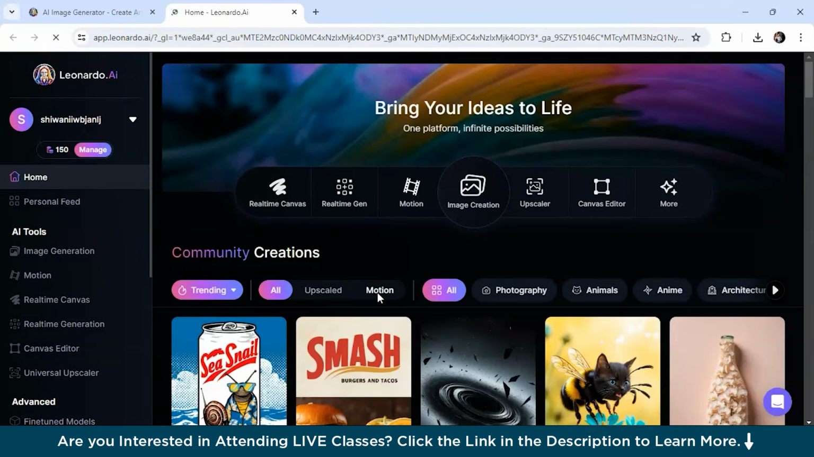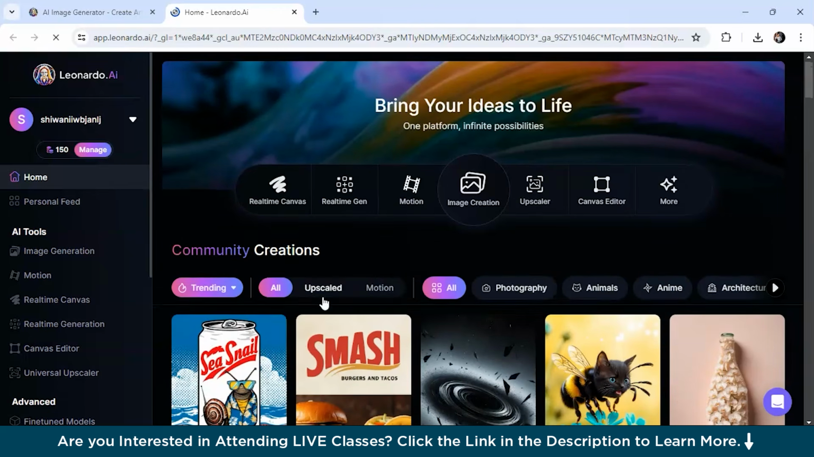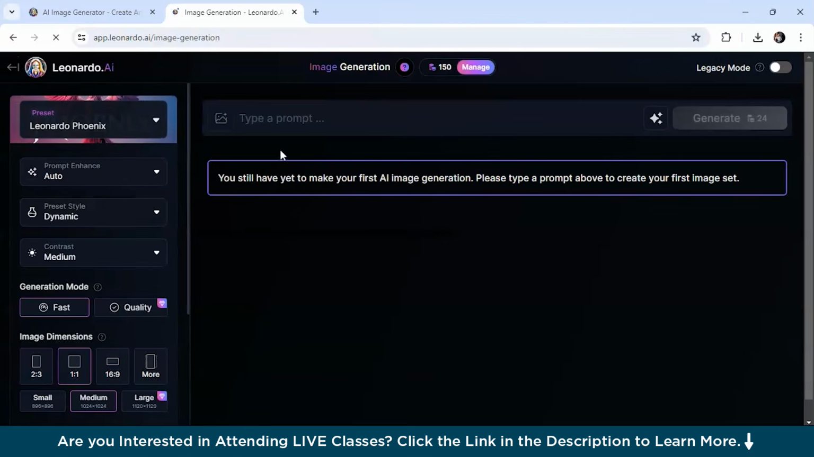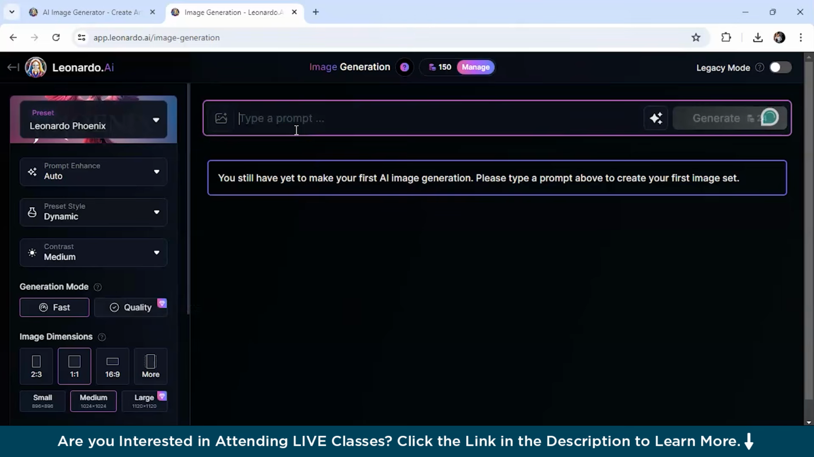So Leonardo AI offers extensive customization, allowing you to control dimensions, styles, and even generate prompts if you're stuck. So we'll just simply click on image generation. As you can see, different options are there. Generation mode, for quality purposes we need to have the premium version. So I type any prompt. Suppose the prompt I give here is underwater landscape, and I just click on generate.